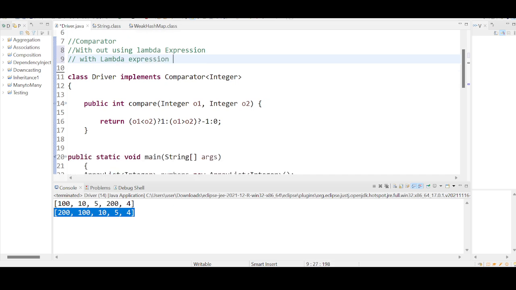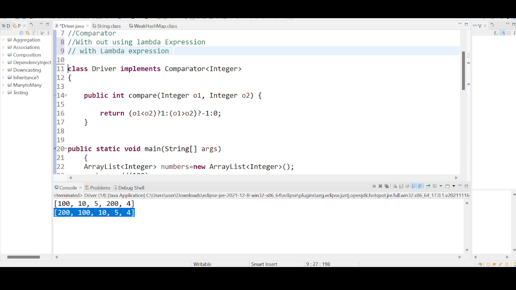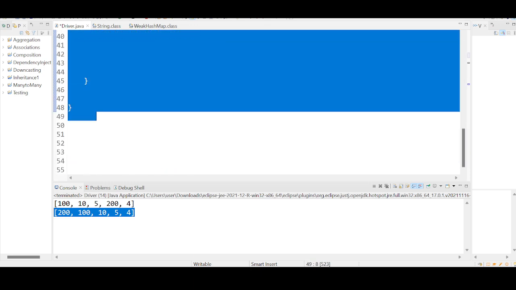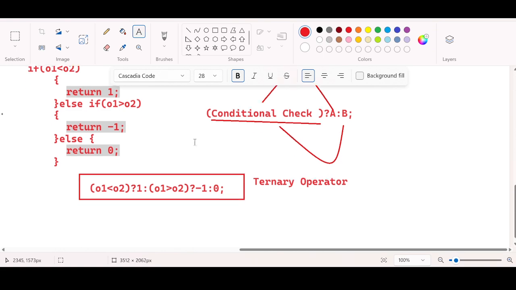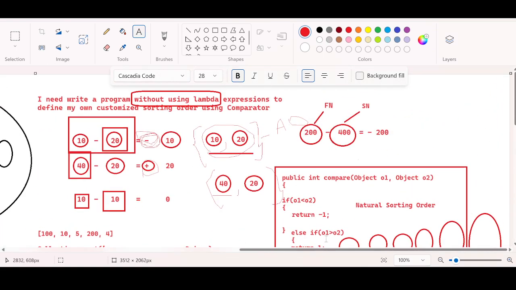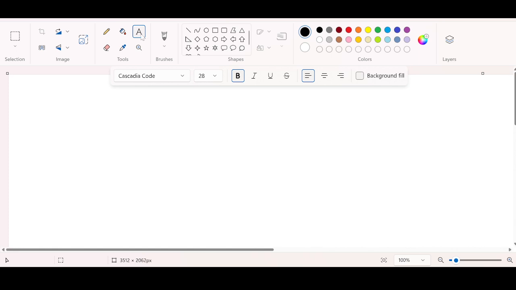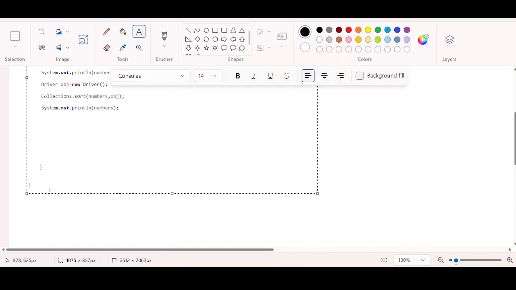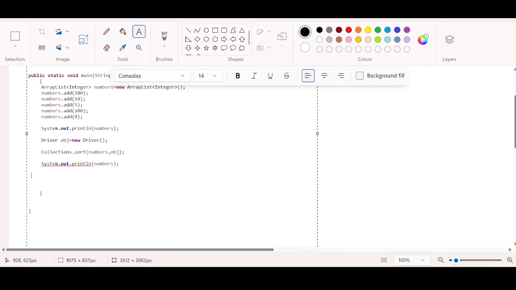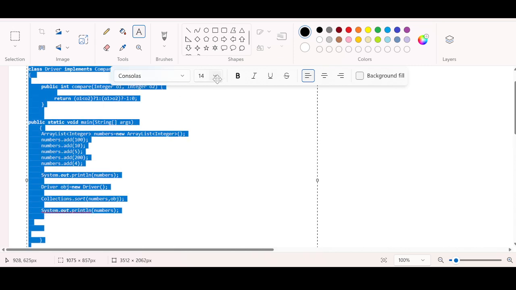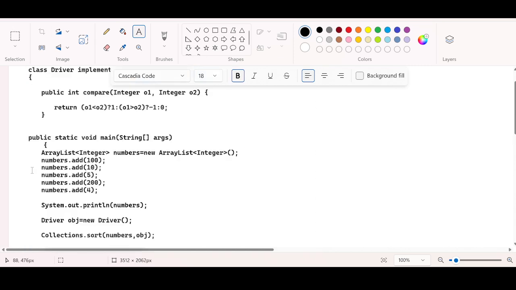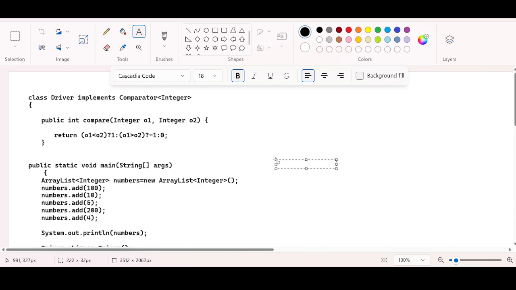I want to convert this into a lambda expression. Let me copy this code. Okay, focus here. Let me place it in a new file. I do not want to save. Okay, this is our code. How can I effectively convert this by using a lambda expression? This is our piece of code.